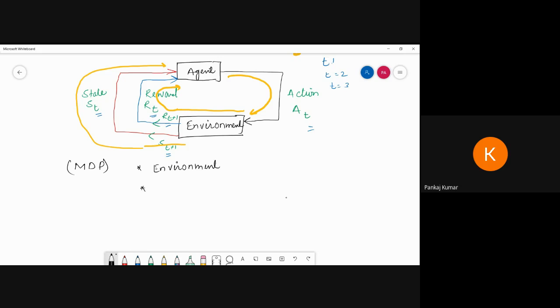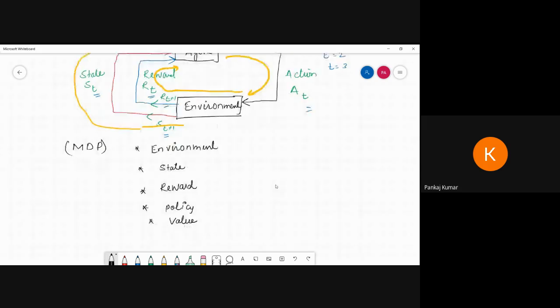Here we are going to use the state word. So don't be confused, I can explain all the things. Then here we can use the reward, then the policy, and the last one, the value. That value can be defined as the future.